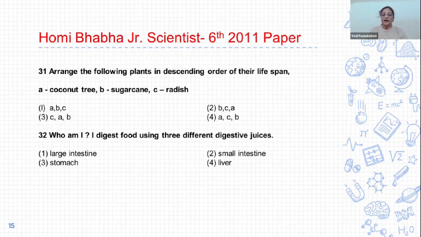32. Who am I? I digest food using three different digestive juices. Options are 1. Large intestine, 2. Small intestine, 3. Stomach, and 4. Liver. And the correct answer is option 2, small intestine. In the small intestine, three juices mix with the food and help to digest it. The three juices are 1. Bile from the liver, second pancreatic juice, and third intestinal juice. So the correct answer is option 2.